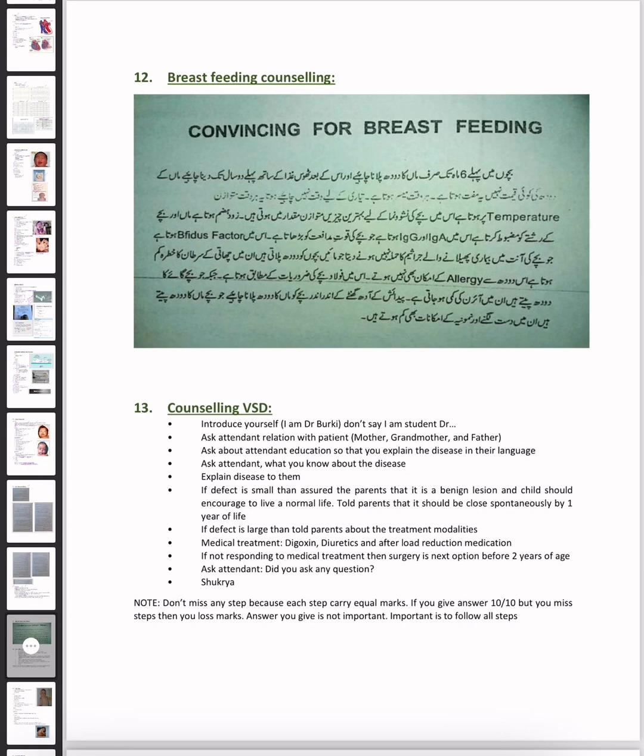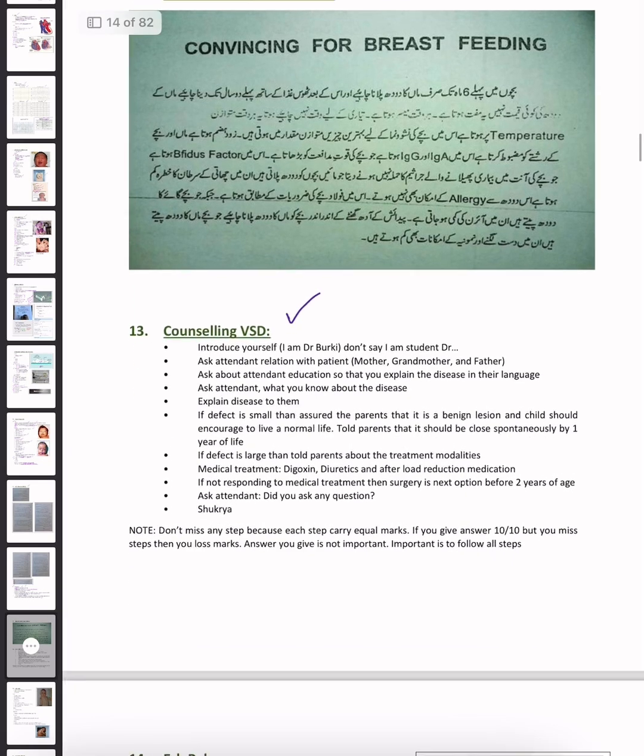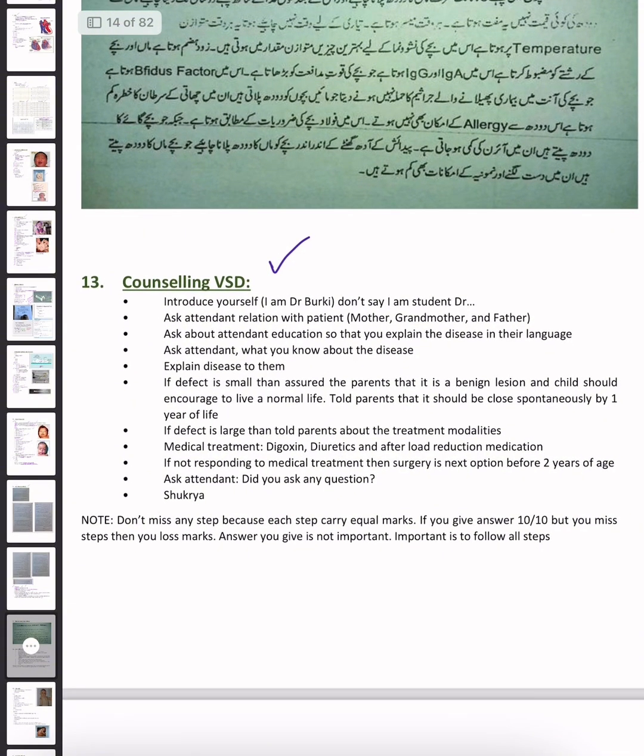Okay, how will we counsel a patient of VSD, ventricular septal defect? First of all, we will introduce ourselves. Don't say I am a student, say I am doctor so-and-so. Okay, ask the attendant's relation with the patient: mother, grandmother or father. Ask about the attendant's education so that you explain the disease in their language. Ask the attendant what they know about the disease.